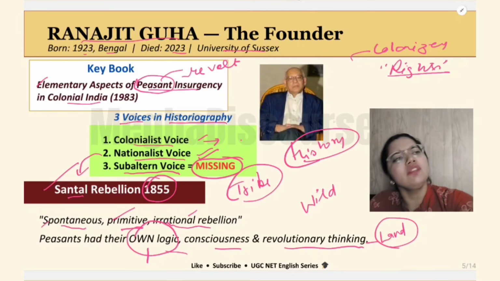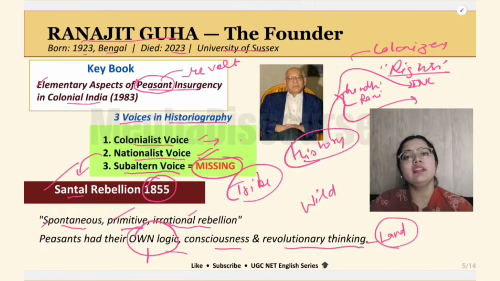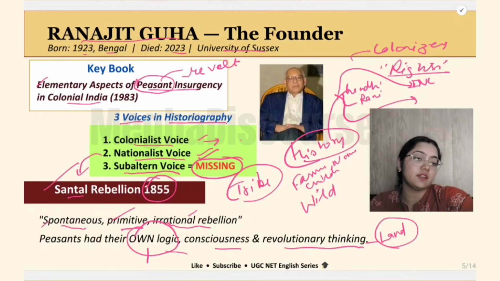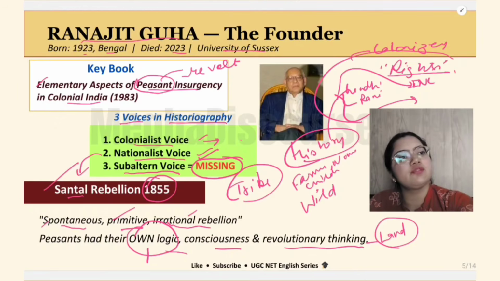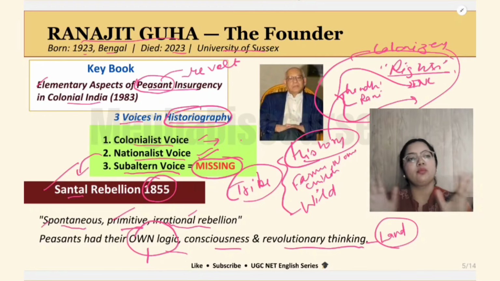When we write history, we always talk about Gandhi. We always talk about Rani Lakshmi Bai. We always talk about the Indian National Congress and their struggles. We always talk about Bahadur Shah Zafar. We never talk about farmers. We never talk about women. We never talk about the children. We never talk about the tribes. We never talk about the workers. Why is most of the history book filled with only these famous people? So that is the subaltern voice which is being ignored in historiography. So I hope now you understand.